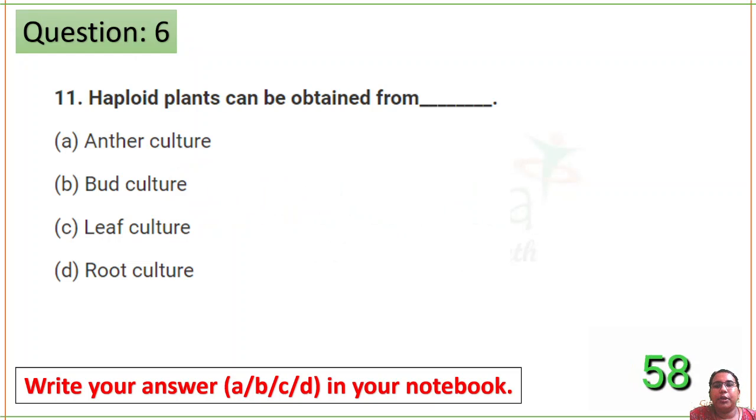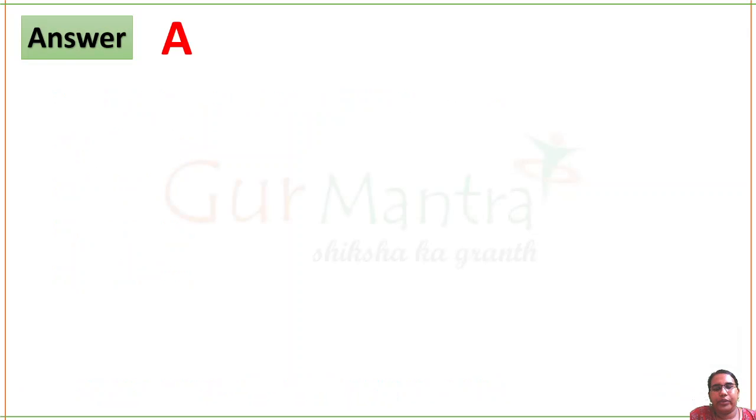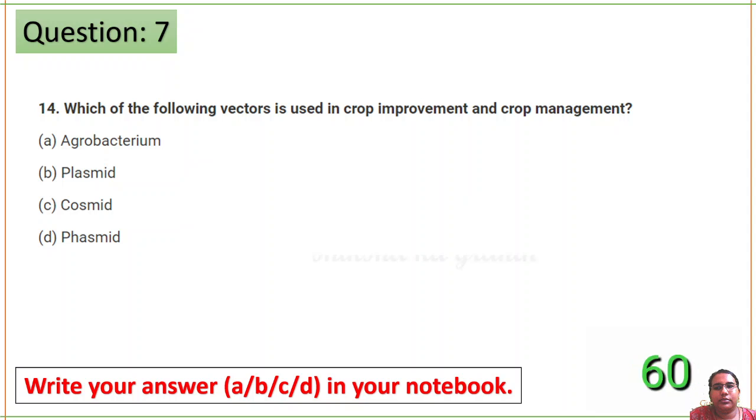Haploid plants can be obtained from. You can basically obtain this from the germ cell culture. So here the germ cell is anther. Anther is the correct answer. Next question. Which of the following vectors is used in crop improvement and crop management?